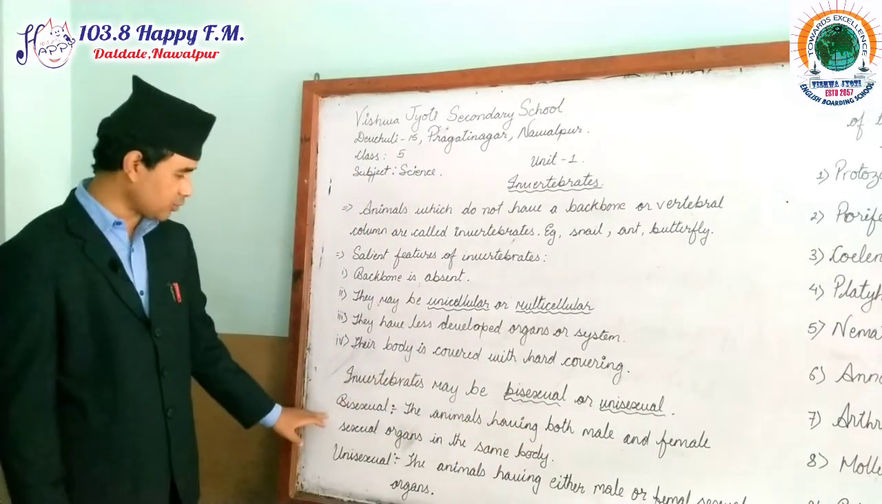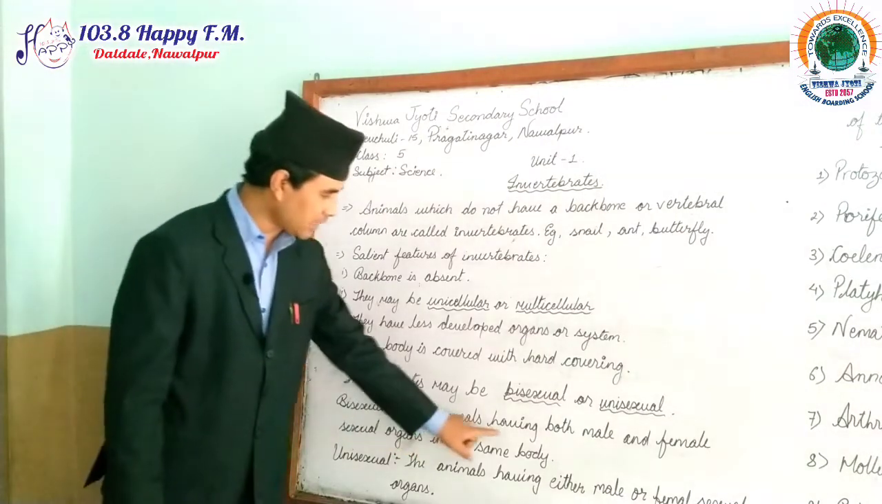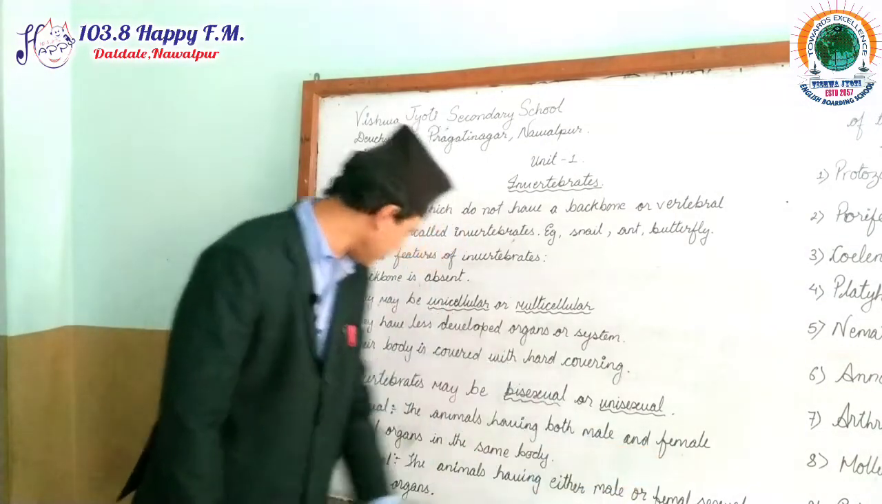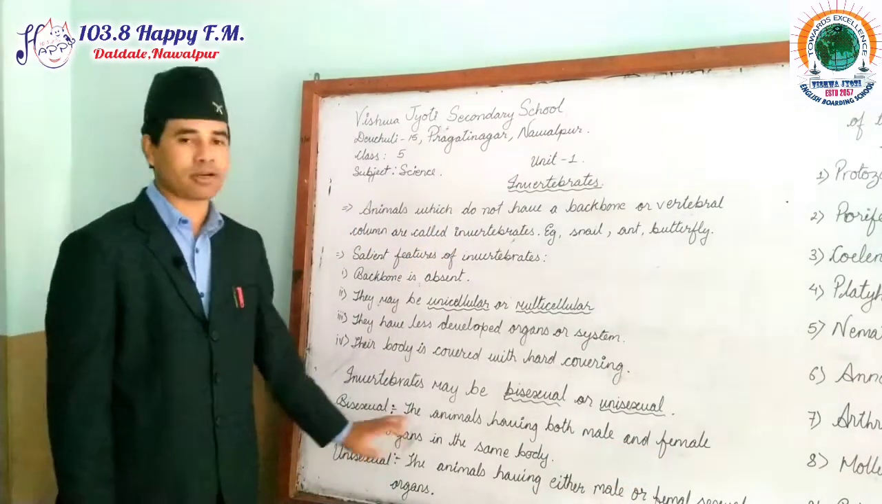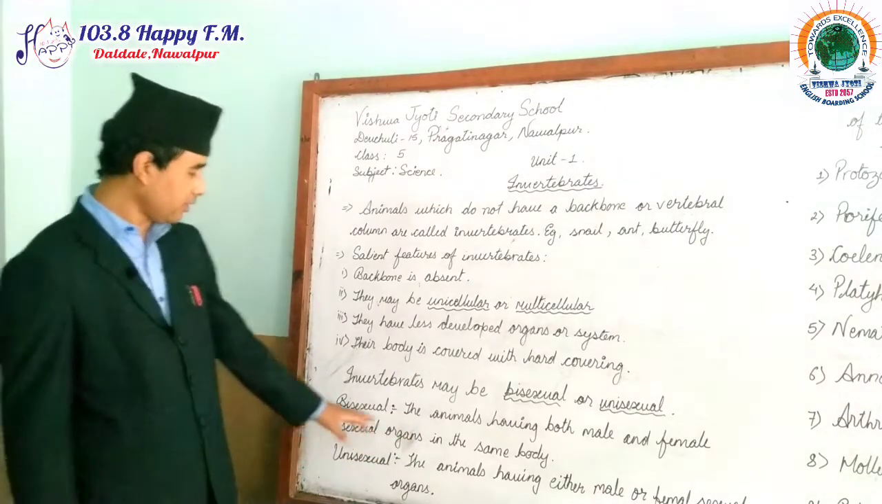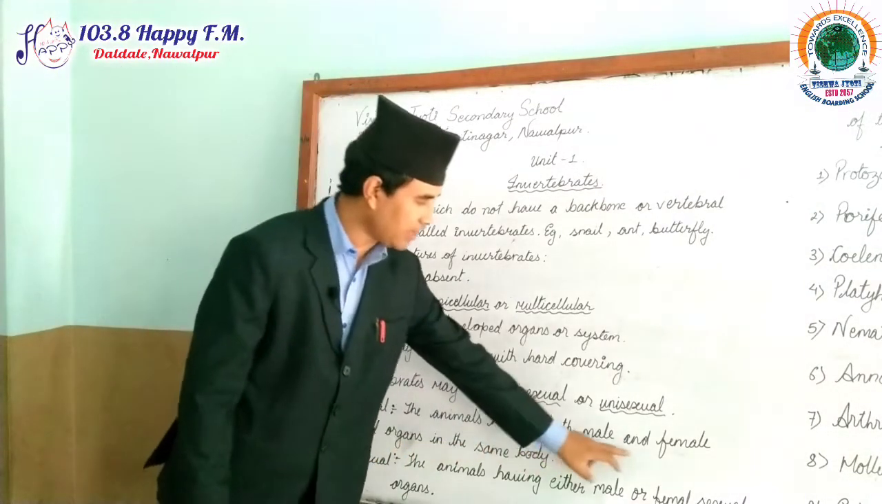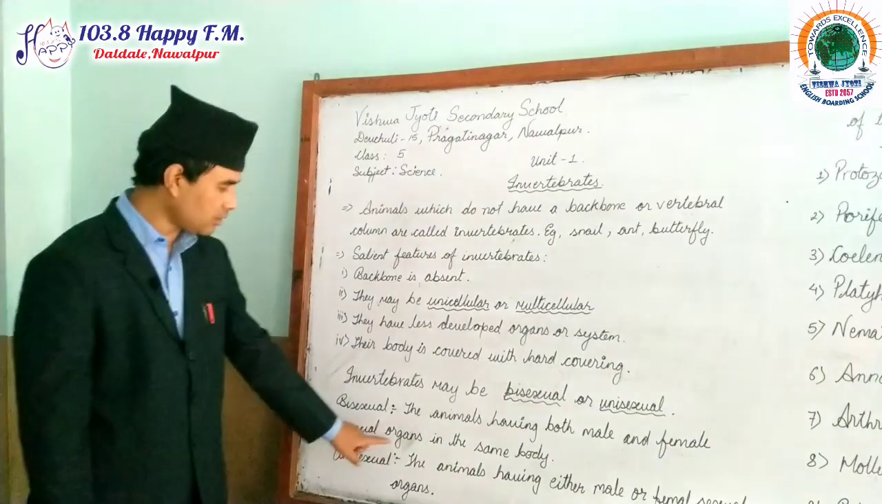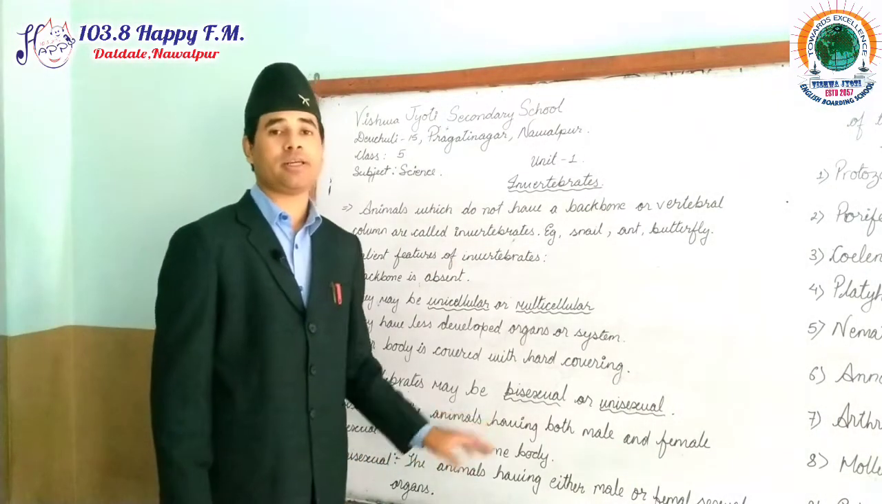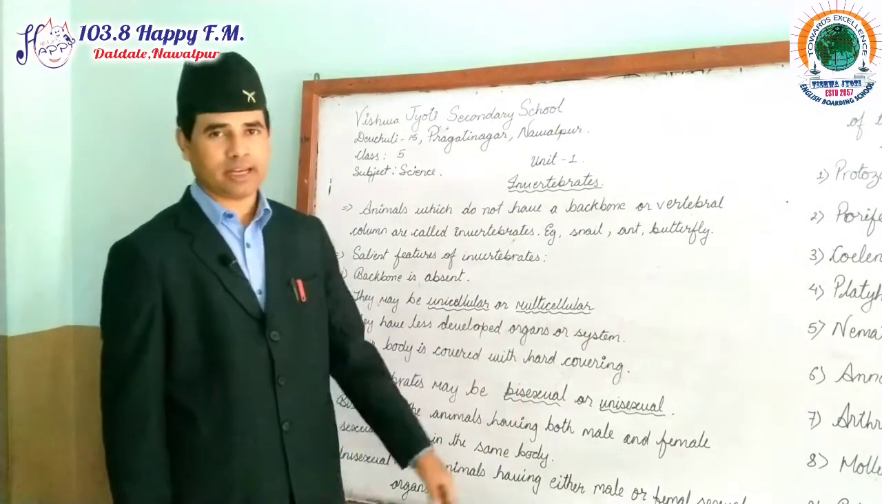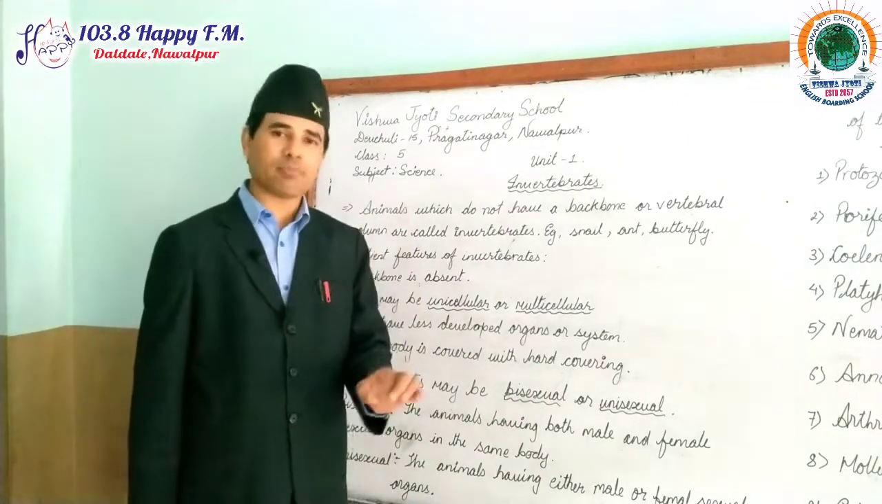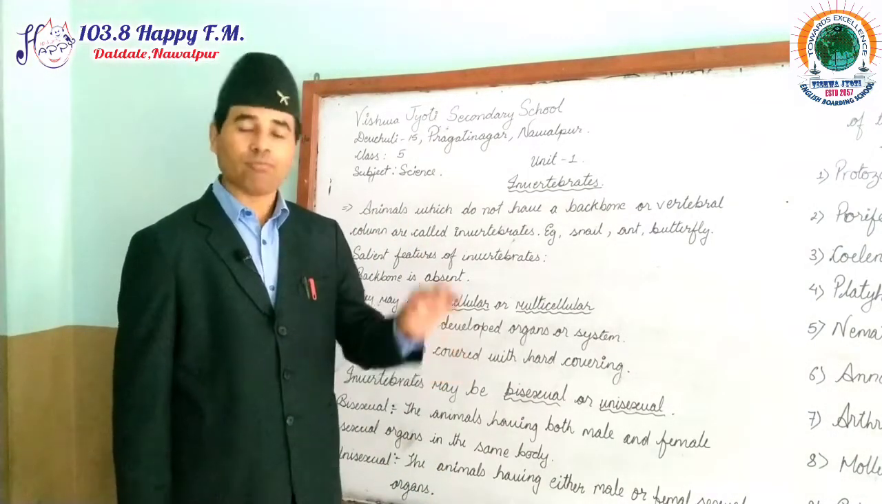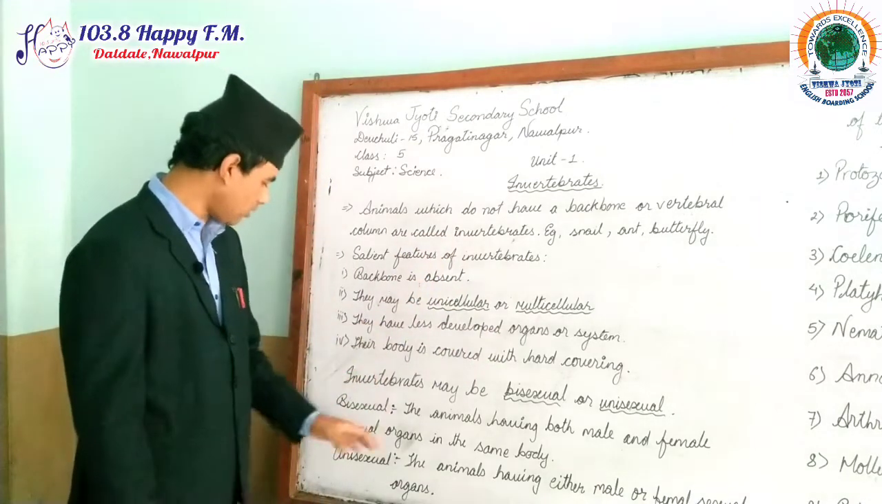The definition of bisexual is the animals having both male and female sexual organs. Again, listen very carefully. The animals having both male and female sexual organs in the same body are called bisexual animals. This means what? In the same body they have both male and female sex organs.